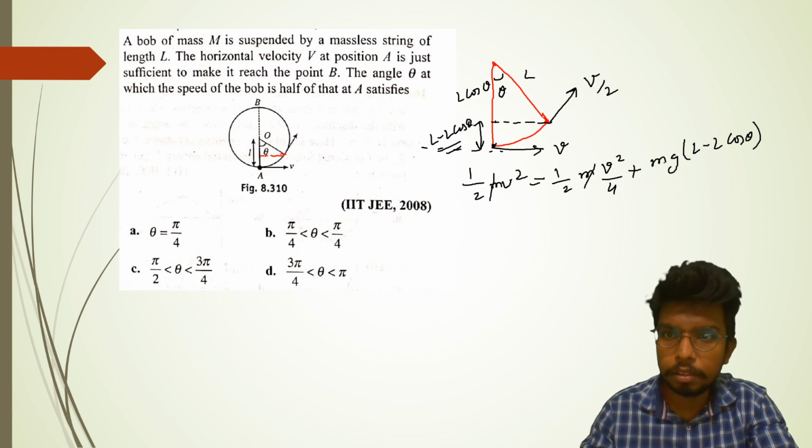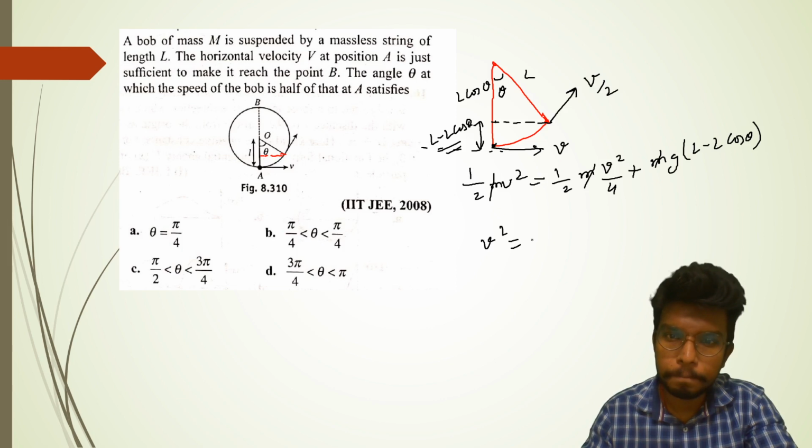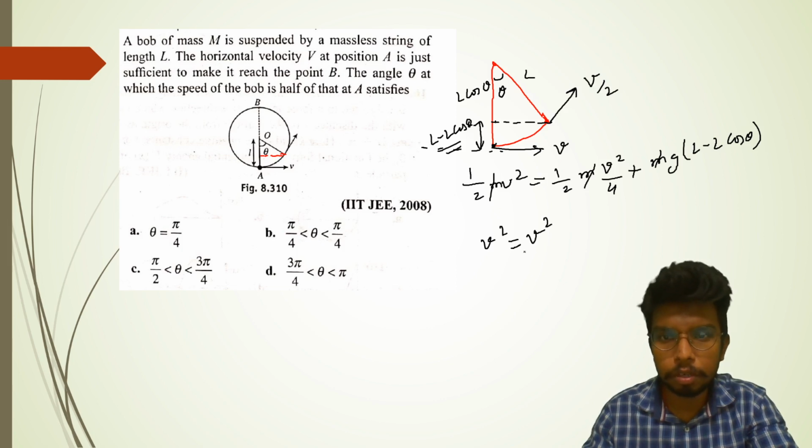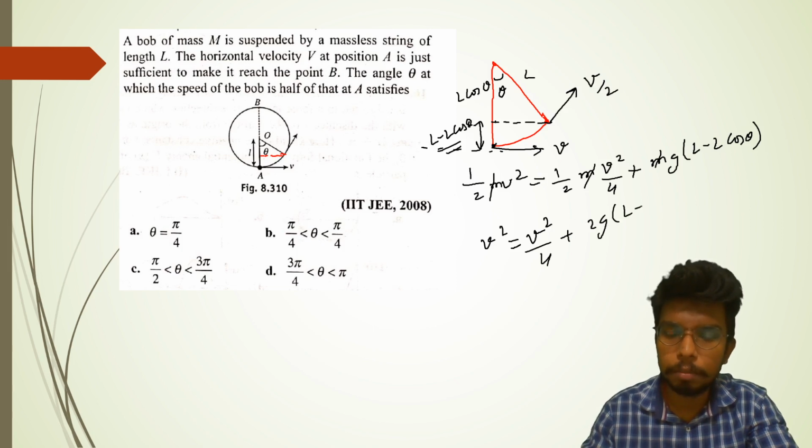m will get cancelled throughout. If we multiply the entire term by 2, we get v square equals v square by 4 plus 2g (L minus L cos theta).